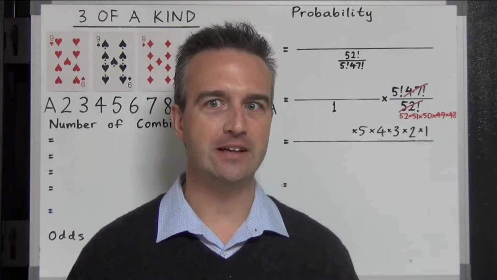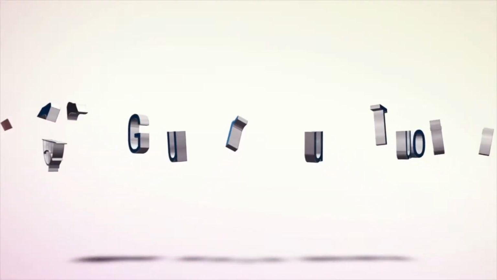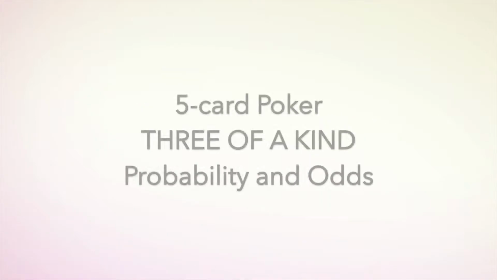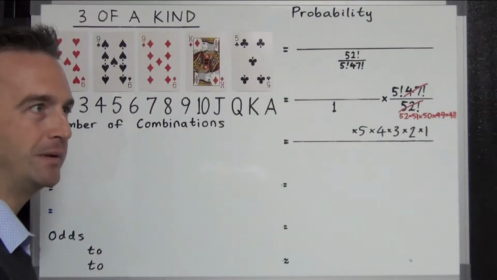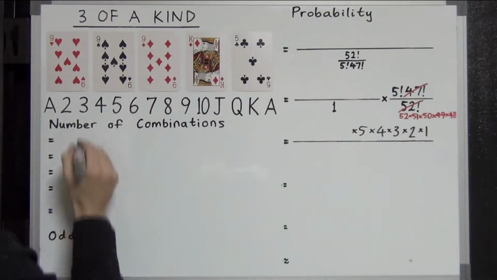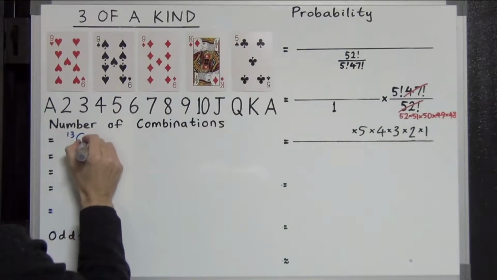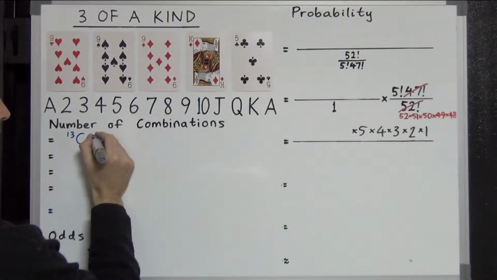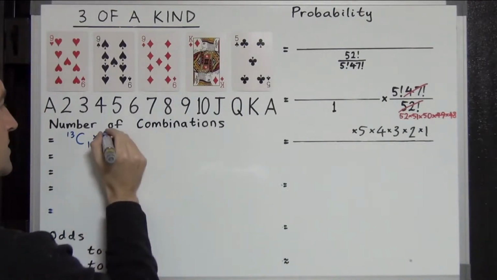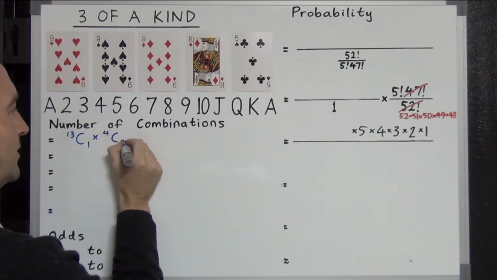Well, let's try and calculate it. So how many possible 3 of a kind combinations are there? Well, the first thing, for our 3 of a kind, we need a rank. 13 ranks to choose from, we need to choose 1 rank. And then, for our 3 of a kind, we have 3 cards to choose from out of 4, so that gets multiplied by 4C3.